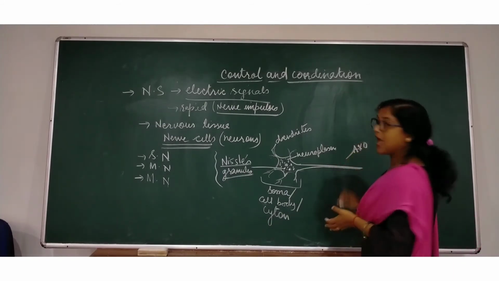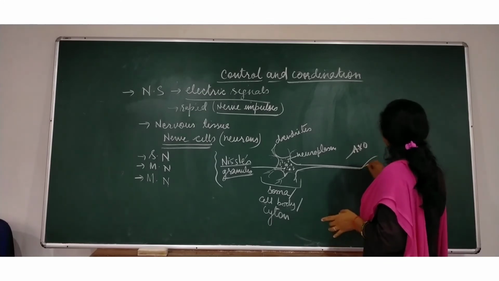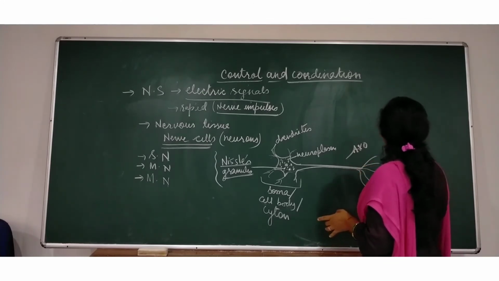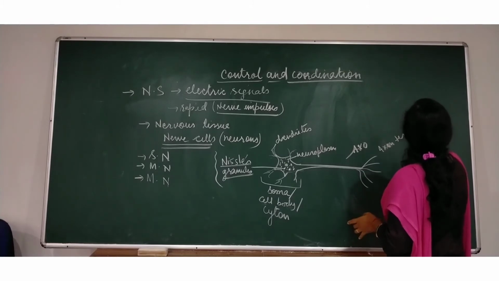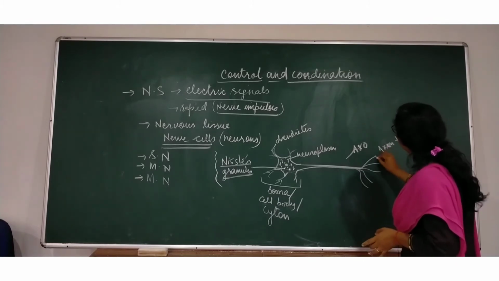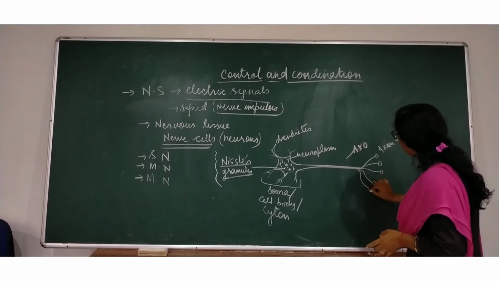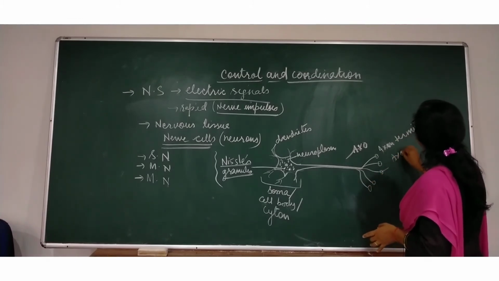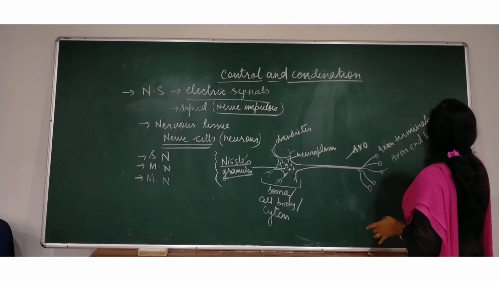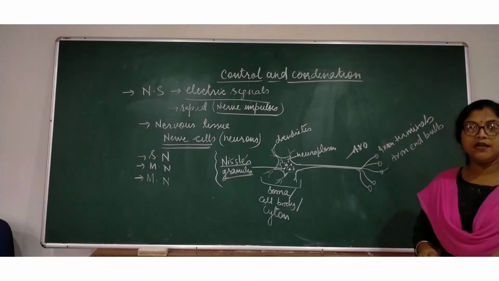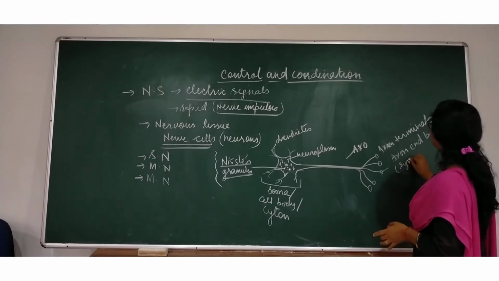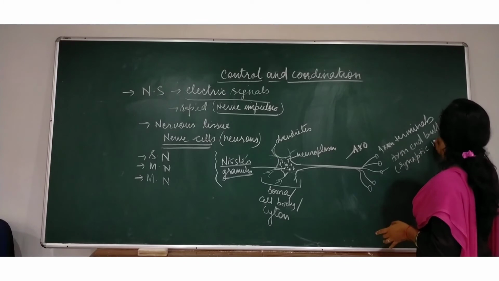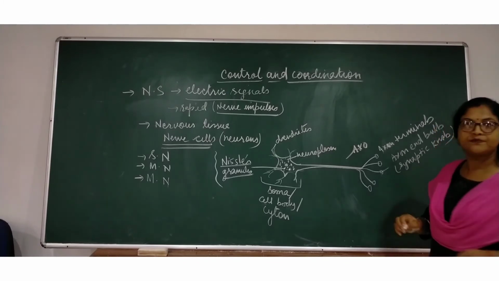At the end of the axon a fibrous structure is there, known as axon terminals, having swollen parts like beads called axon end bulb, or also known as synaptic knob.